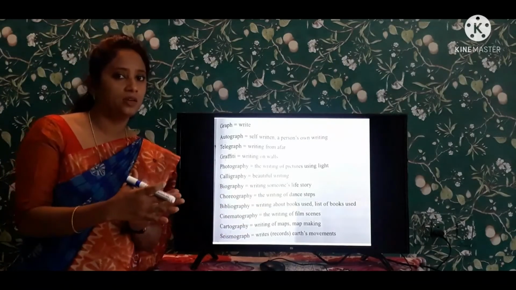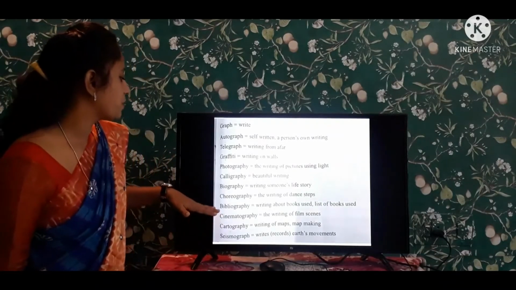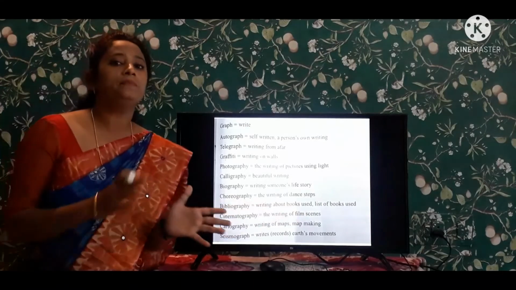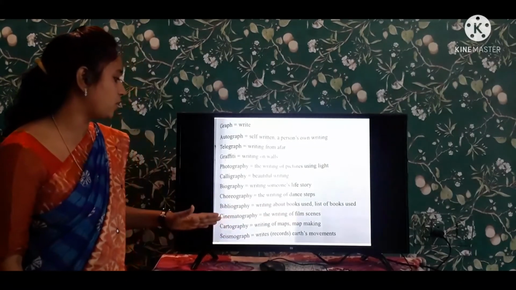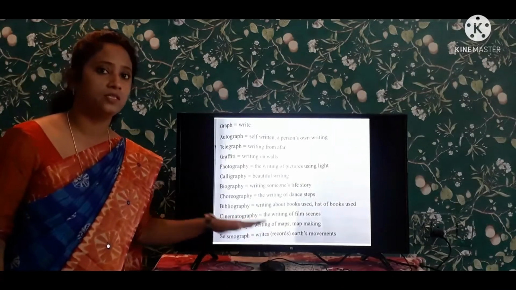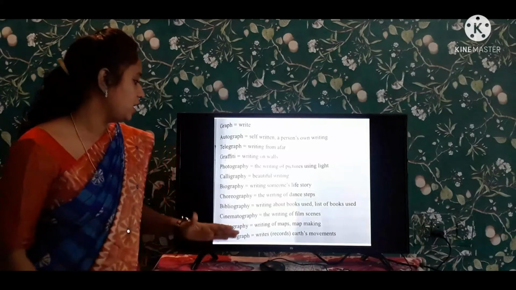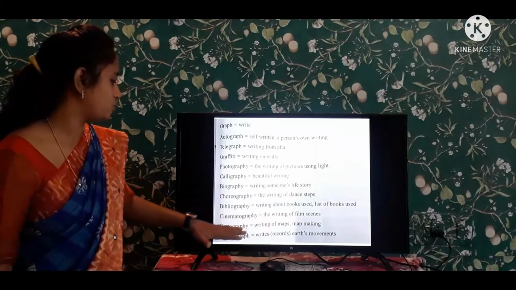There is a list of which are used and not used. Next one is cinematography. Who is writing film scenes? Film scenes. It is known as cinematography. Those who write the scenes needed for a movie, that is cinematography.